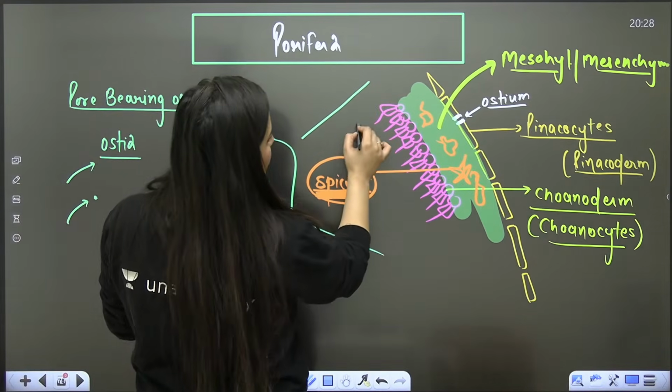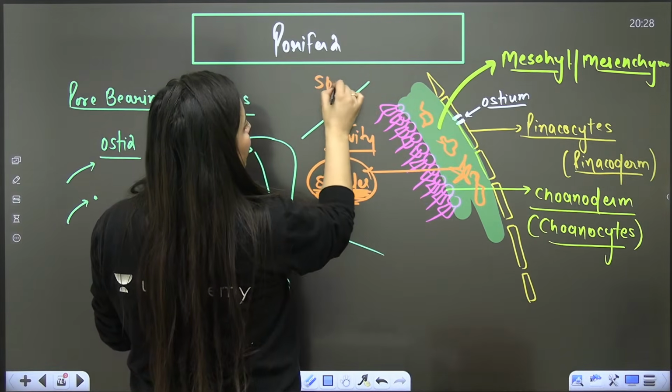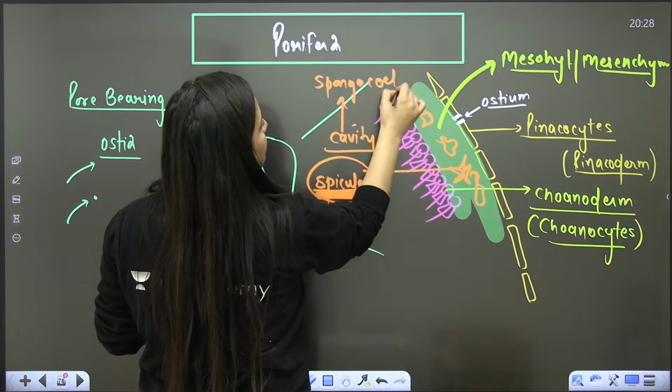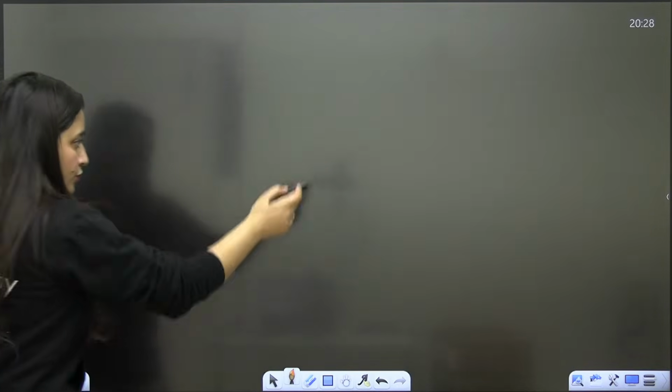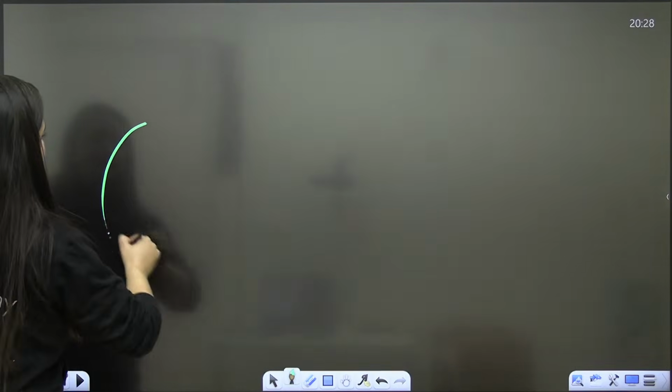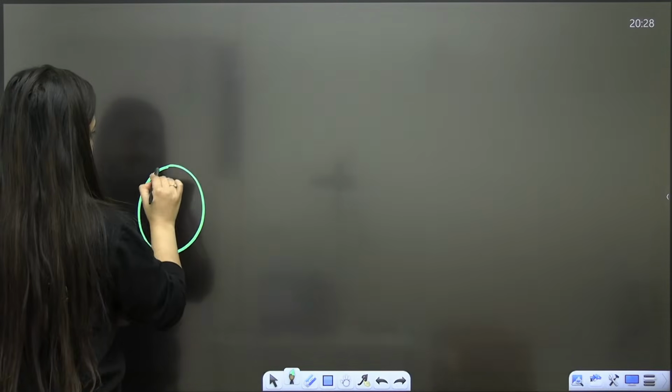Now next to it there will be the cavity, and that is not the true coelom. I told you already, it is the spongiocele. Okay, that is how it is. Now I told you that these cells are special cells. You need to remember about them, right? And these types of cells, you need to know about.